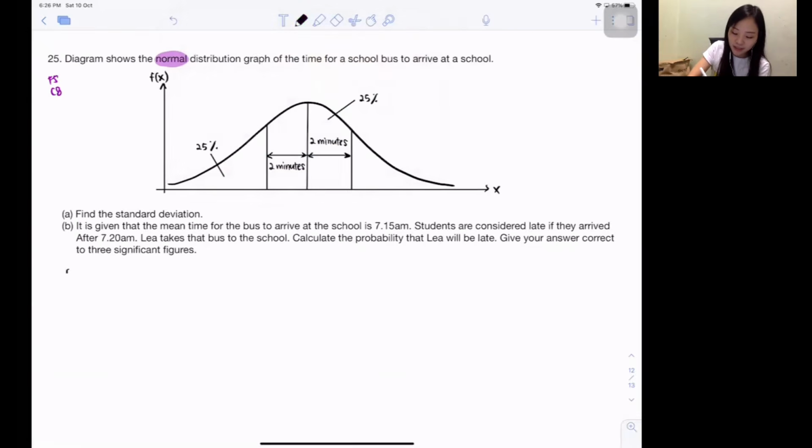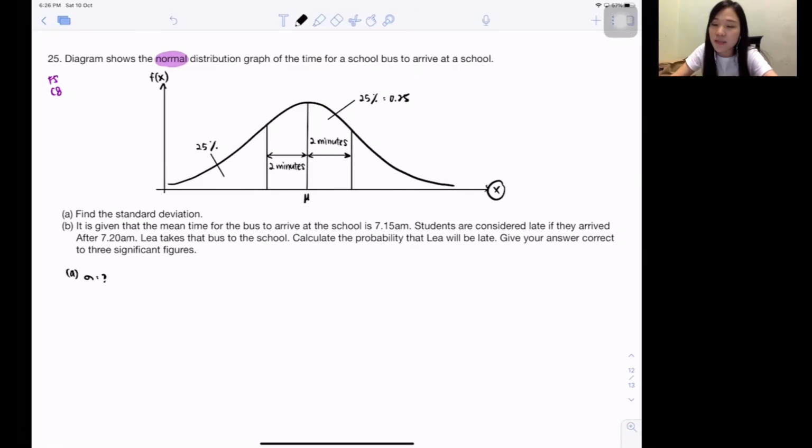So A, find the standard deviation. Standard deviation is this symbol, correct? They never give you anything, they just say find the standard deviation. How do you guys do it? Do you guys realize they say this one is 25%? 25% is actually a probability of 0.25 because it's divided by 100. So do you guys realize this is a what graph? X graph. I already said X in the middle is the mean.